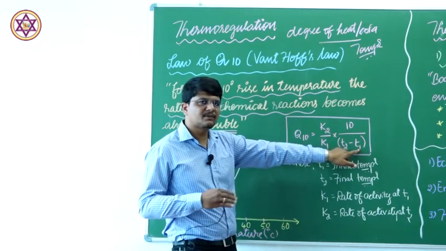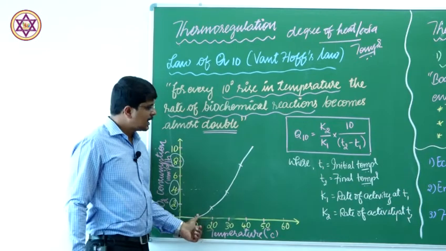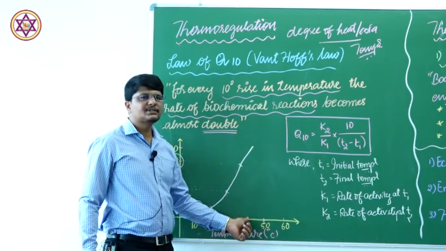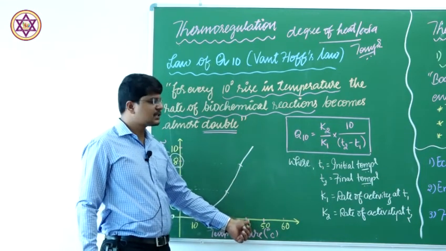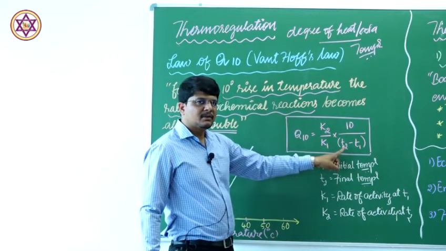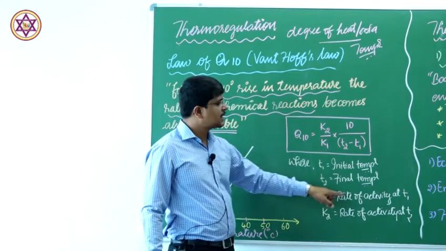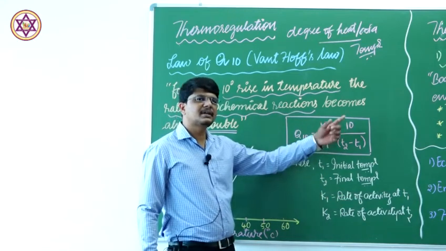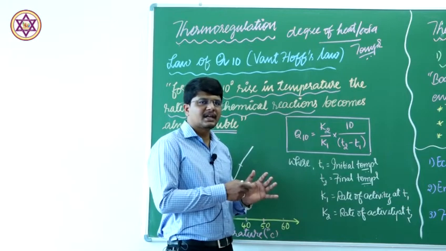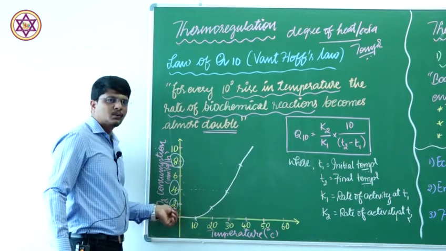The initial temperature is, say, 10 degrees, and the final temperature, say after 3 hours with the increase, is 40, that is T2, the final temperature, and K1 is the rate of activity at temperature T1. At the initial temperature, what is the rate of reaction? We can compare it here with 2.